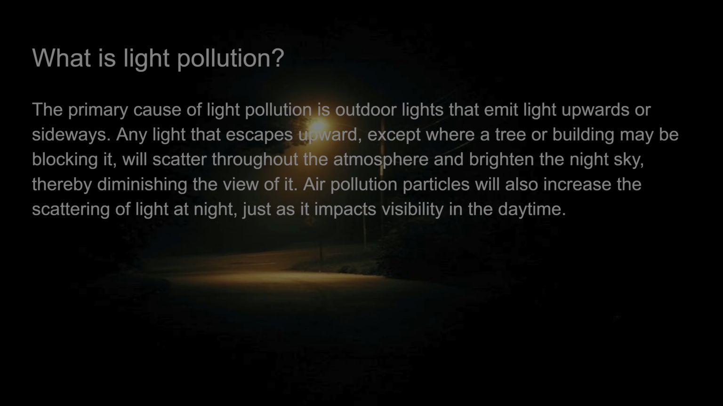What is light pollution? The primary cause of light pollution is outdoor lights that emit light upwards or sideways. Any light that escapes upward, except where a tree or building may be blocking it, will scatter throughout the atmosphere and brighten the night sky, thereby diminishing the view of it. Air pollution particles will also increase the scattering of light at night, just as it impacts visibility in the daytime.